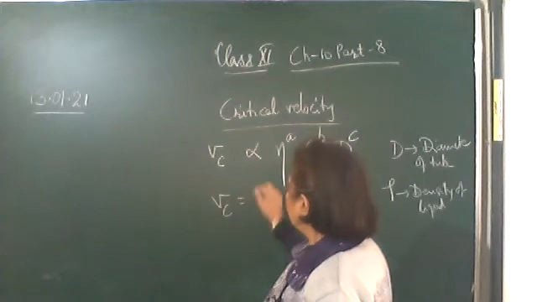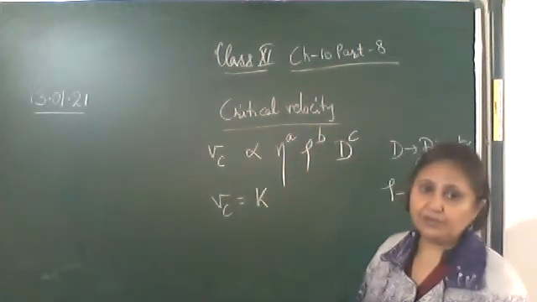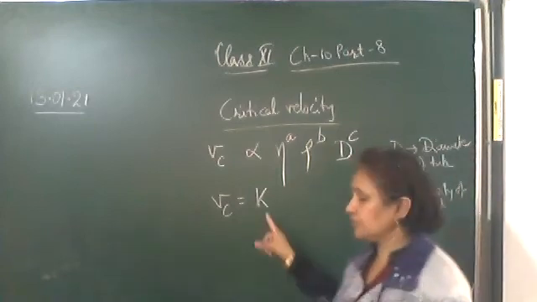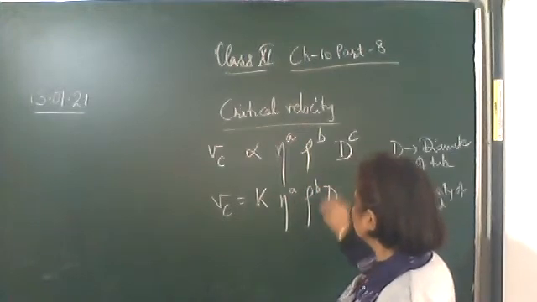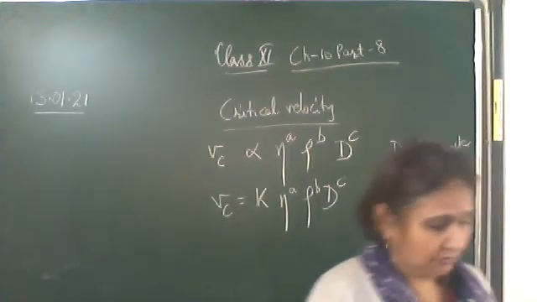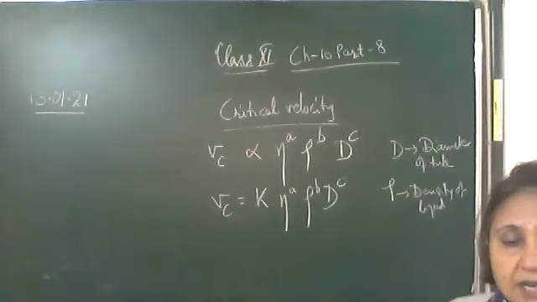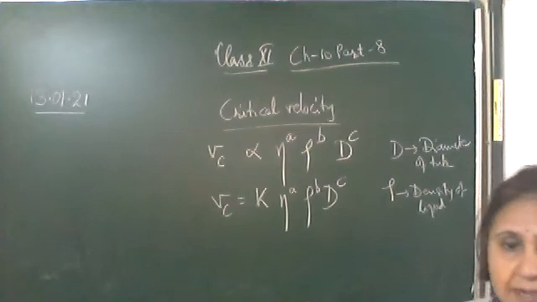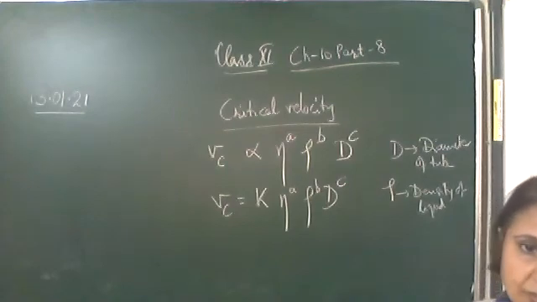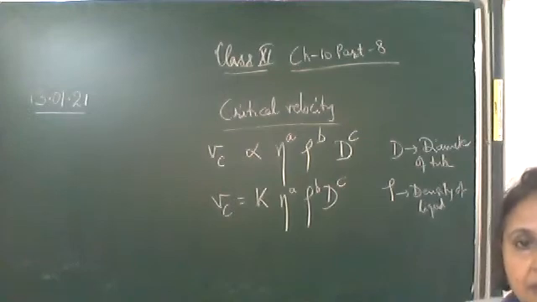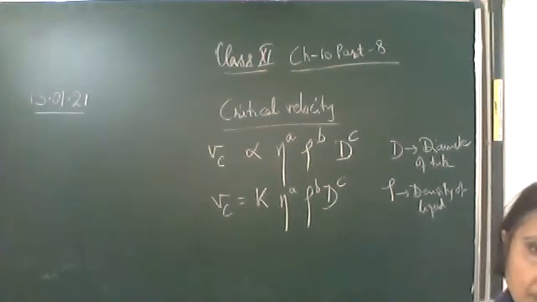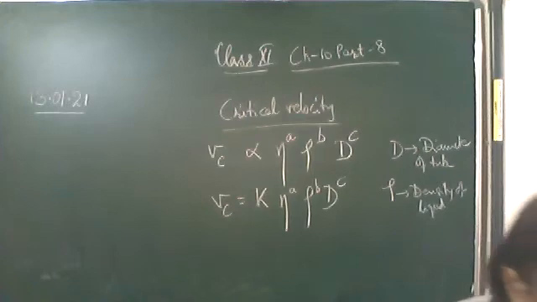So, by the method of dimensions, here you have to find out the expression of critical velocity, which you are going to find out yourself. I give you 1 minute to find the expression of the critical velocity by dimensional analysis, by the method of dimension. Substitute the dimension of each physical quantity, then try to find out a, b, and c, and put it in this formula. You will get the expression of critical velocity.